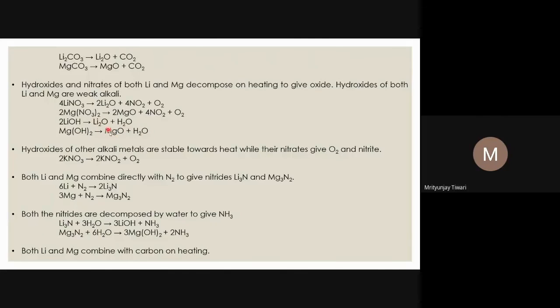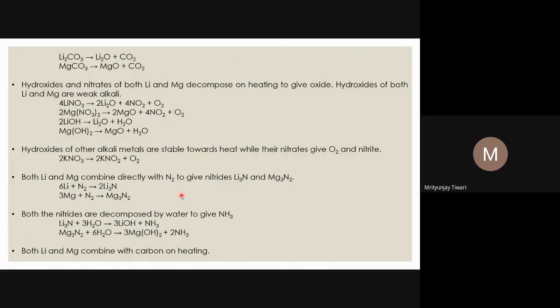The same oxides of these two metals are formed because of the decomposition of their hydroxides and nitrates. Hydroxides of other alkali metals are stable towards heat, while their nitrates give nitrite and oxygen. Both lithium and magnesium combine directly with nitrogen.